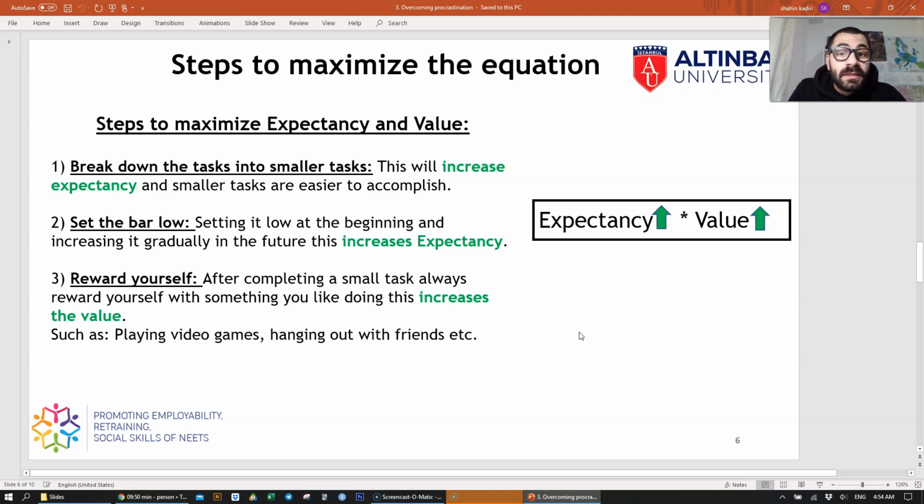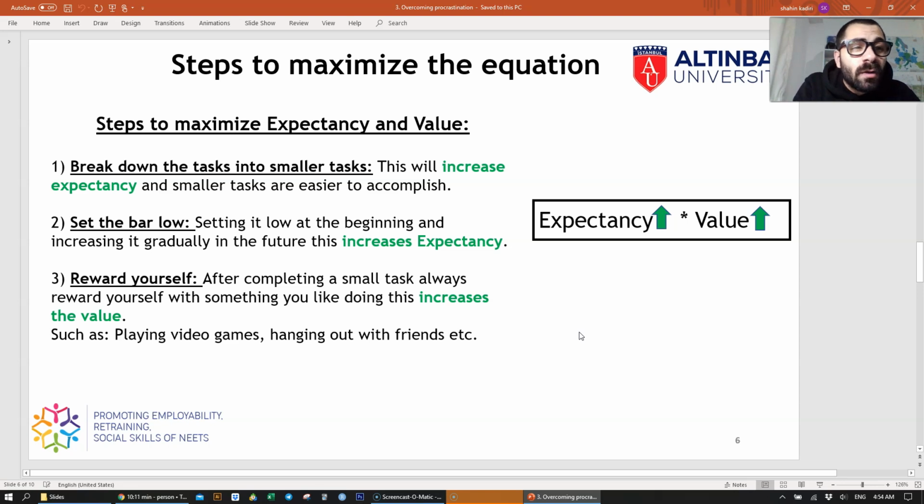So if you break down the tasks into smaller tasks, this will increase your probability of succeeding in each task. And this is completely logical. So this will increase your expectancy. Breaking down bigger tasks into smaller ones is going to increase your expectancy. And also setting the bar low.